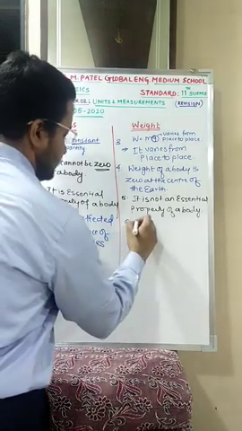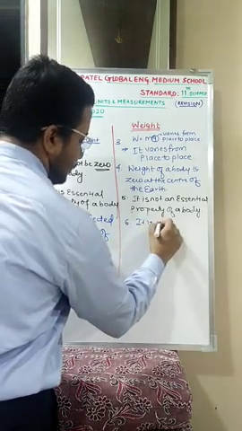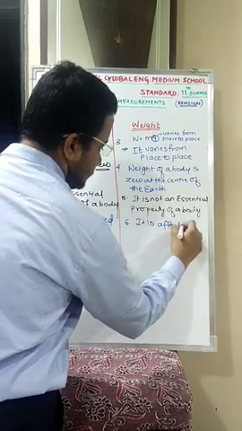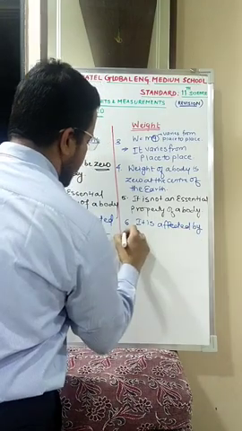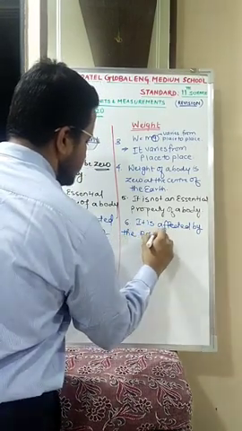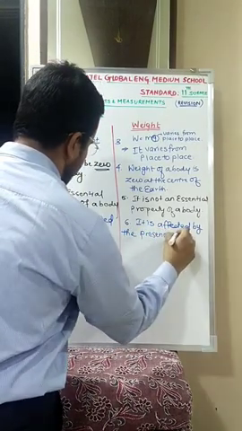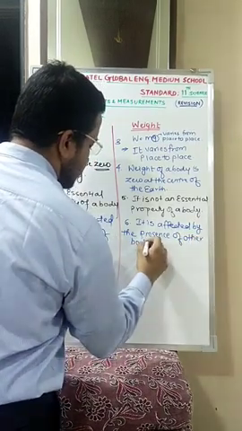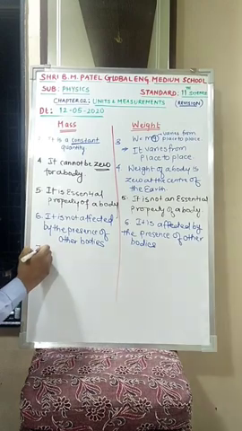Here you will write what? It is affected by the presence of other bodies. Is this clear? Last point in the difference we will be able to write over here.